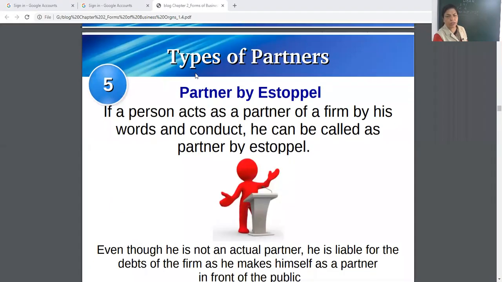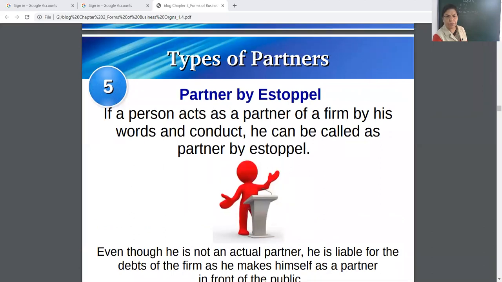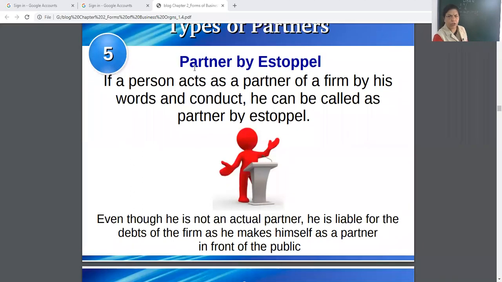The next one is also new for you. Types of partners. Partner by estoppel. If a person acts as a partner of a firm by his words and conduct, he can be called a partner by estoppel.